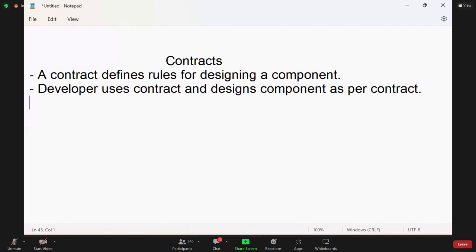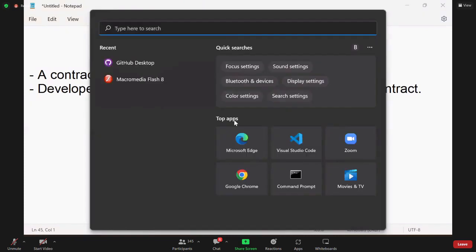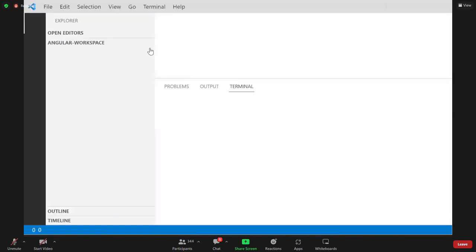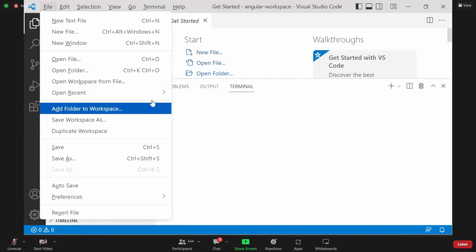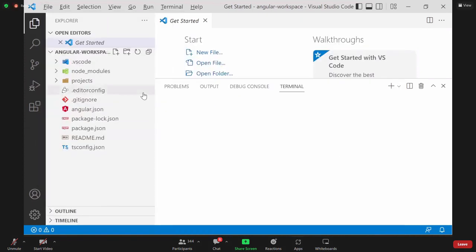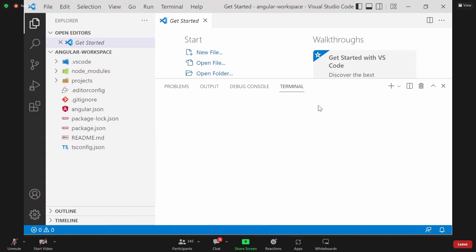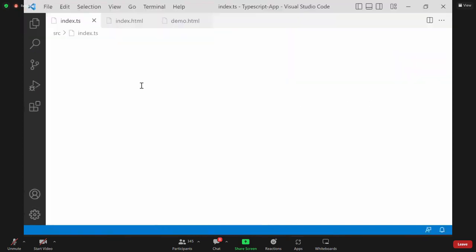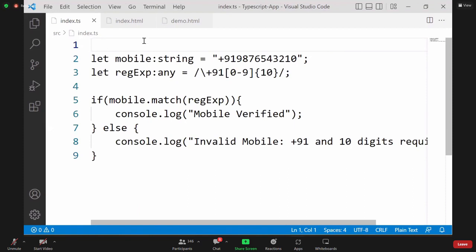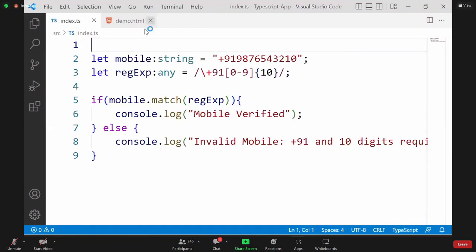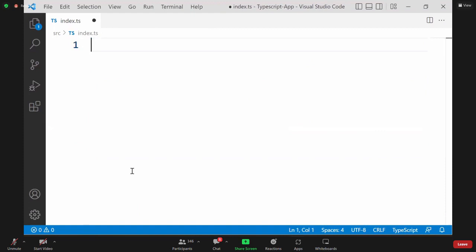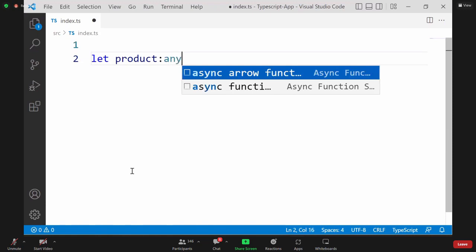For example, I will show you. Let's go to our TypeScript project. In Visual Studio, we have our TypeScript project, and in this project, we will go to the index.ts file. In this, I am creating a product. Product is an object, and I will give the data type as any.